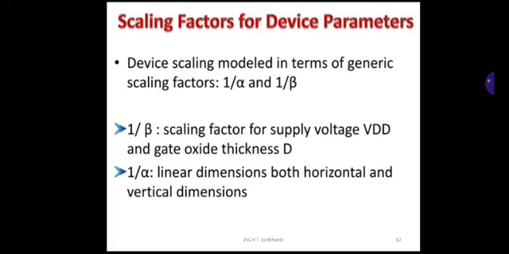So these are the scaling factors for the device parameters. Device scaling is modeled in terms of generic scaling factors 1/alpha and 1/beta.